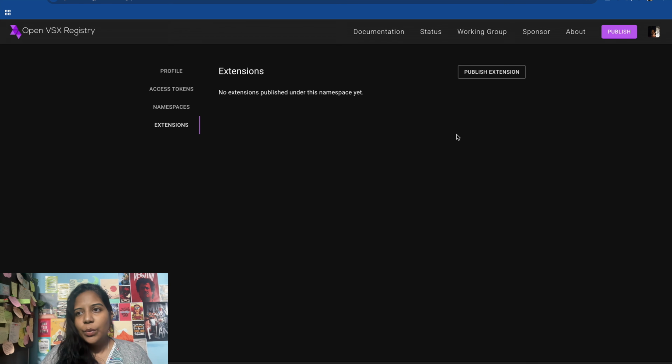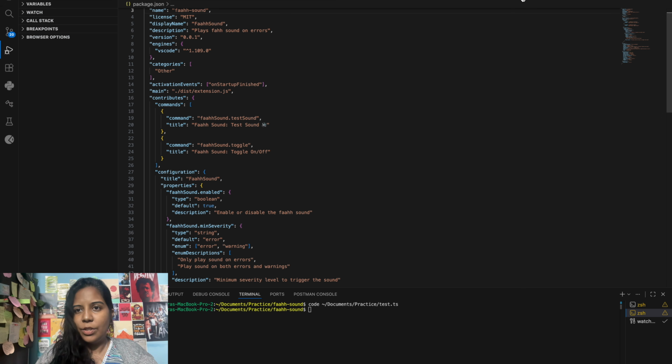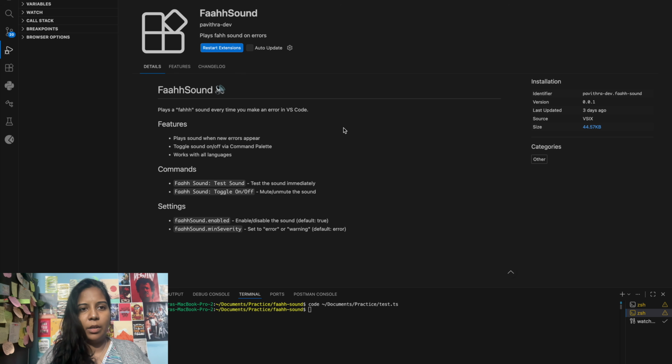One more thing that you need to do is create an issue under the namespace. I'll give the details in the GitHub repo. You'll have all the things in the README, don't worry about it. For that you need to create an issue. They'll approve that in an hour or so. So later you will have your extension, the actual one that you wanted to create, right?